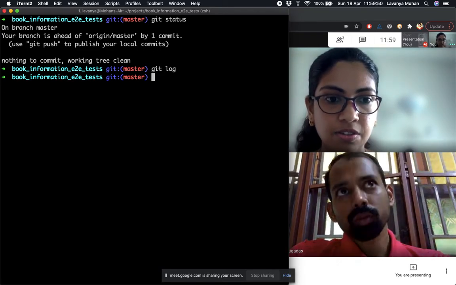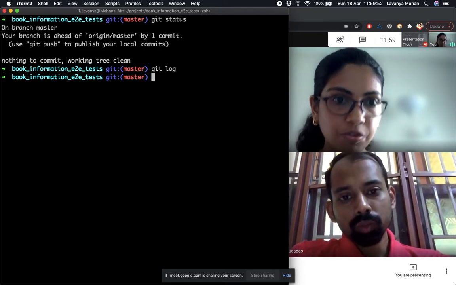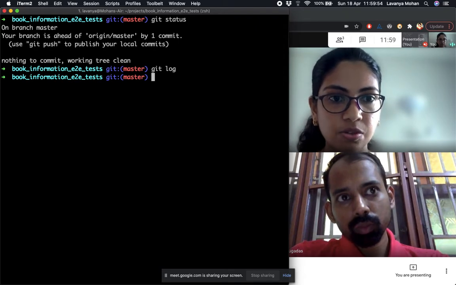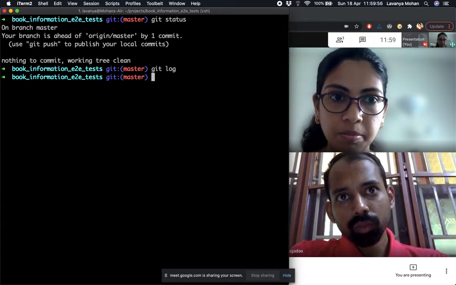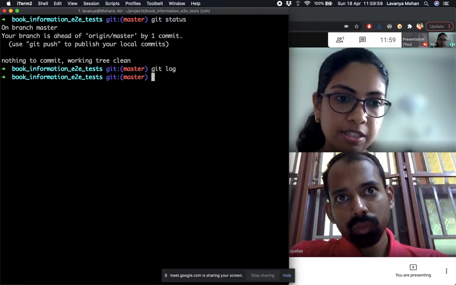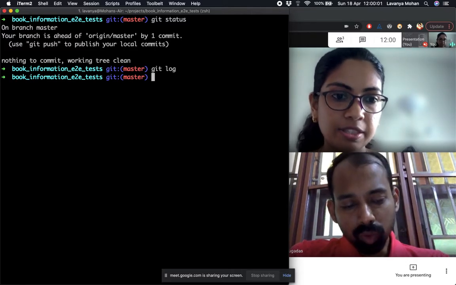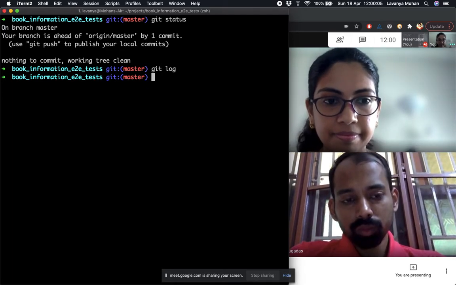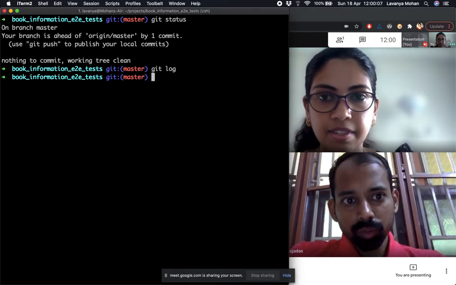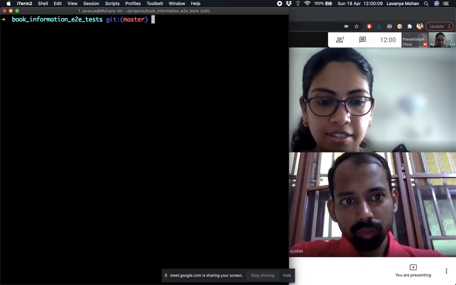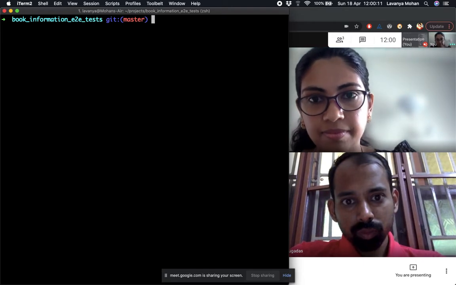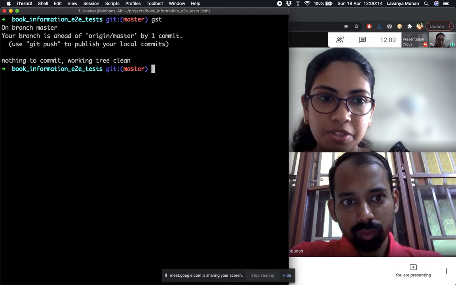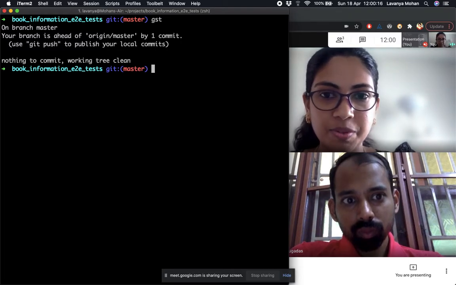So if you want more changes also, we can do one revert, which would be one commit, and then we could still make more changes, add and then commit. So that would be a second commit. That's usually how we would do it. And again, if I try to push, it will just ask me for username and password.